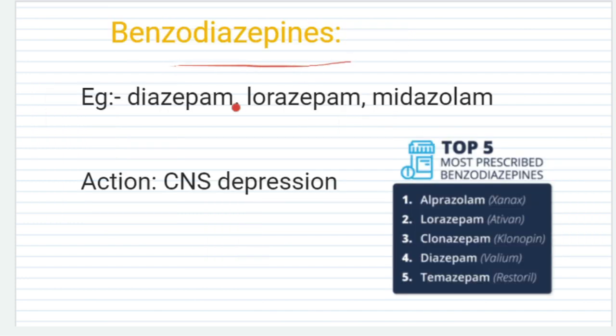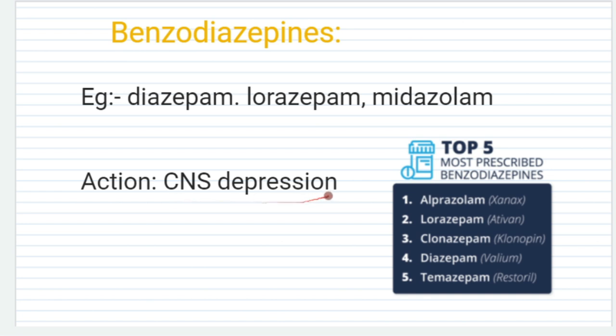Benzodiazepines, examples: diazepam, lorazepam, midazolam. Main action: CNS depression. Benzodiazepines and most sedative drugs increase the action of the neurotransmitter GABA, which is an inhibitory neurotransmitter in our body.